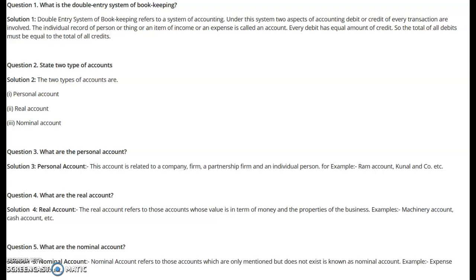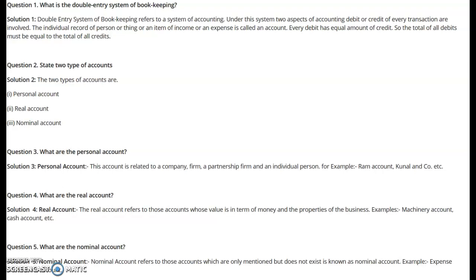The third type of account is called the nominal account. Now, what does nominal account mean? Nominal account refers to those accounts which are only mentioned but do not exist physically. Example, expenses and income accounts.